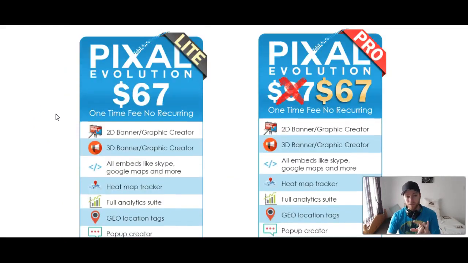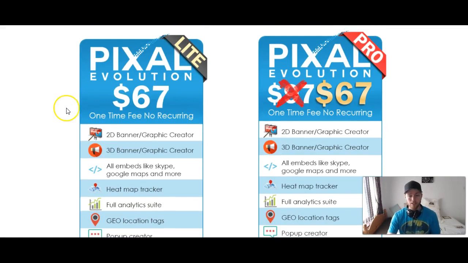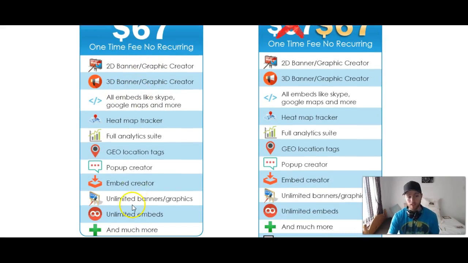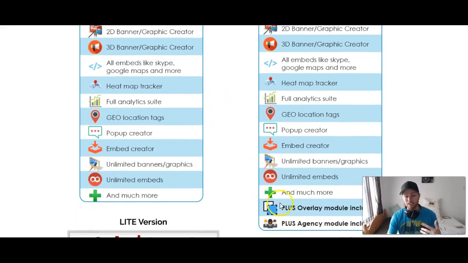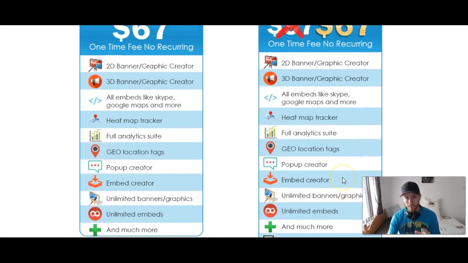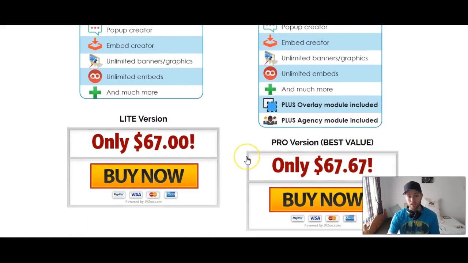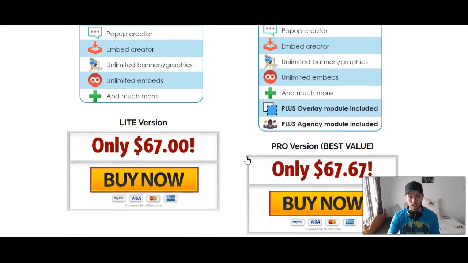As of right now, you'll see here there's two different options you can use to purchase this product. One is the regular Pixel Evolution. You get everything included here that we kind of went over. You see all the features, but if you want to get the overlay module and the agency module, technically it's a different package, but here's the thing. When they release this, they're actually releasing it for basically the same price as without them.